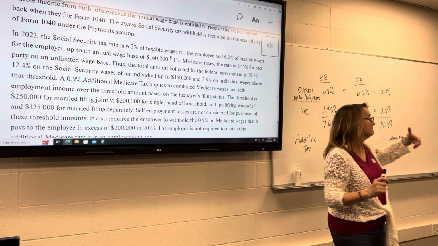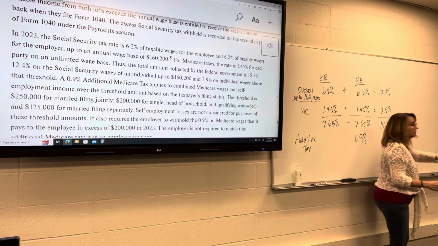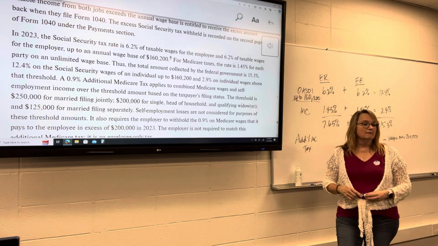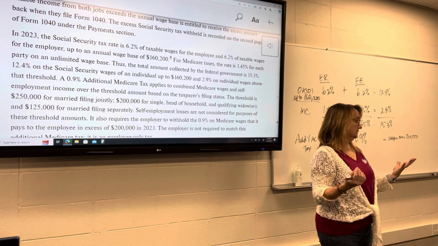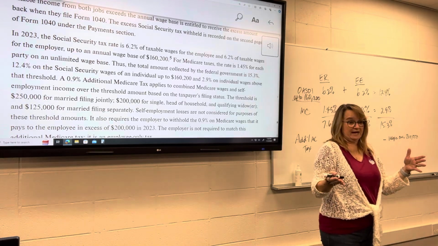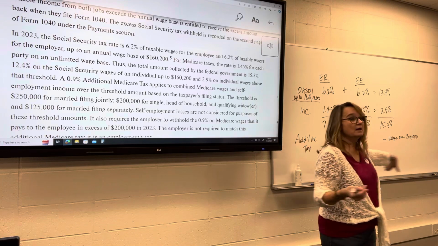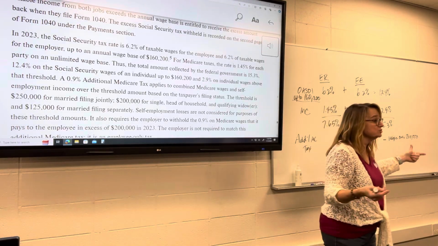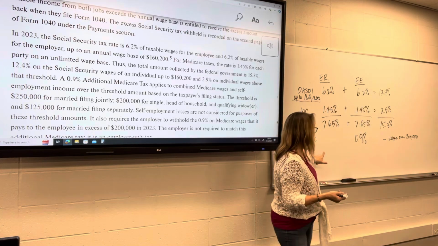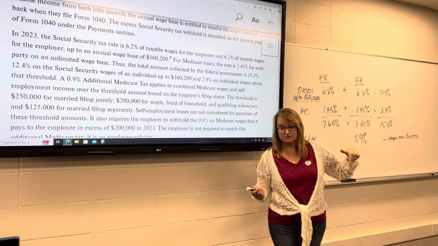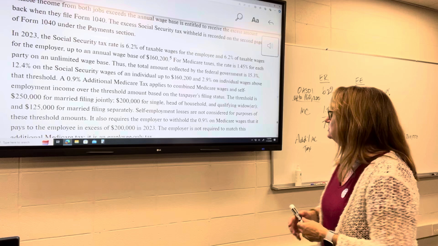So if they're married filing jointly and maybe they made $230,000, the employer started applying the additional Medicare tax at $200,000, so $30,000 of income has now been subject to it. But the threshold doesn't start for them until $250,000. That means they're going to get that additional Medicare tax back when they file their income tax form, because they've been over-withheld on the additional Medicare tax.